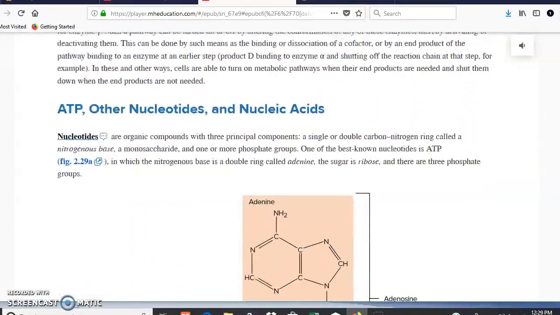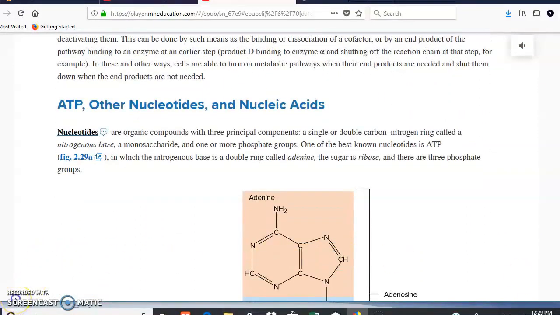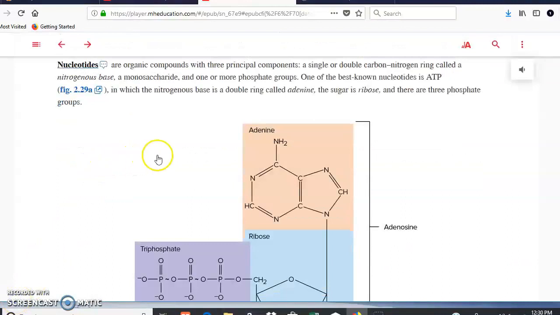And then the next topic is going to be nucleic acids and nucleotides. A nucleotide is composed of three things, as you can see here with these three colors. This part right here is a base containing nitrogen, also called a nitrous base. It also needs a sugar, and it has phosphate, as you can see here already. Now, a very important nucleotide is ATP, as you can see right here. In the case of ATP, the base that contains nitrogen is going to be adenine, the sugar is going to be ribose, and you're going to have three phosphates, 1, 2, and 3. That's why it's called ATP.